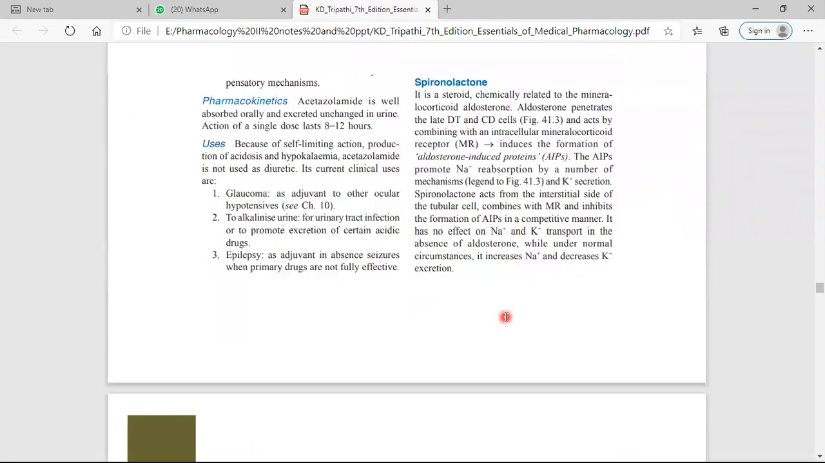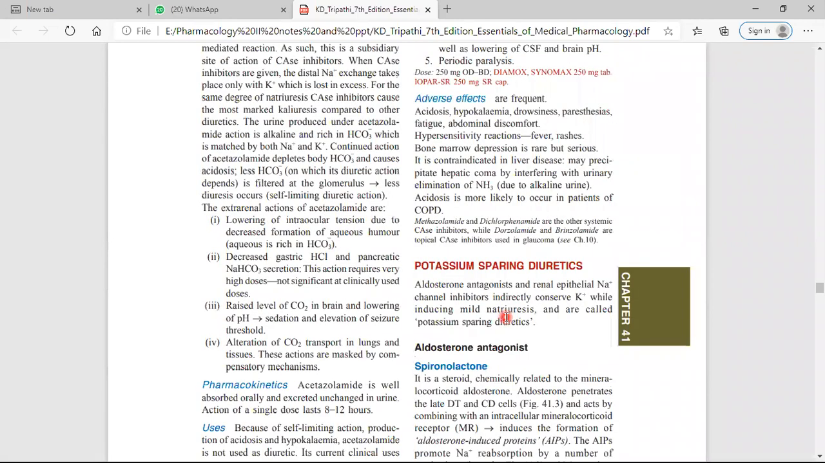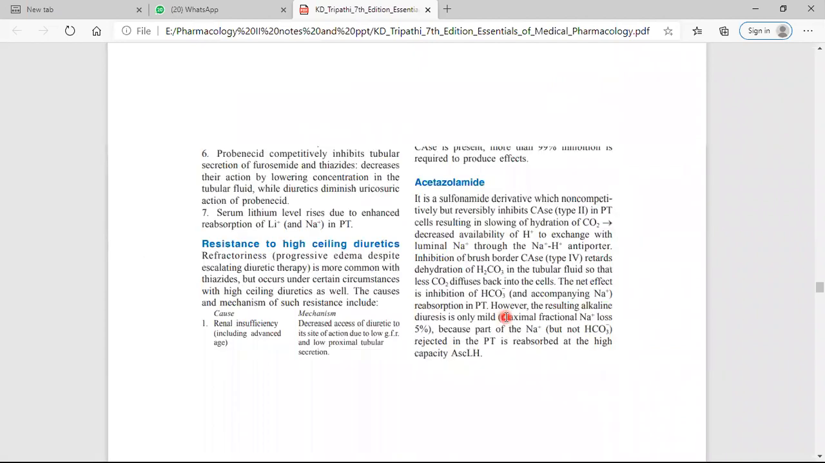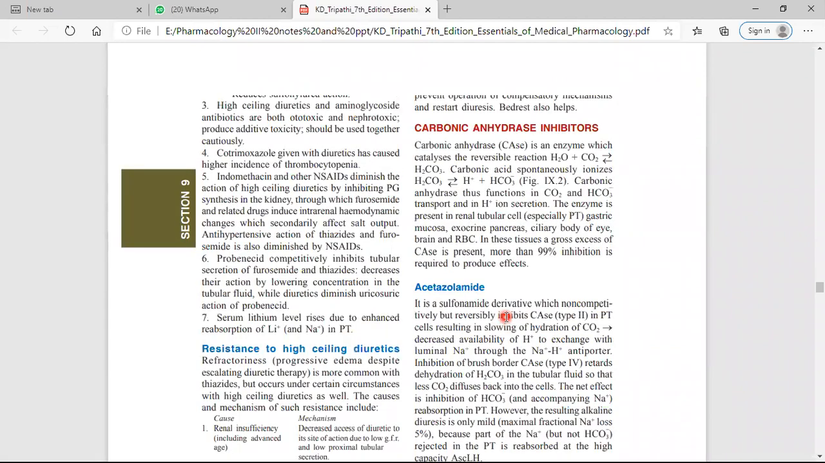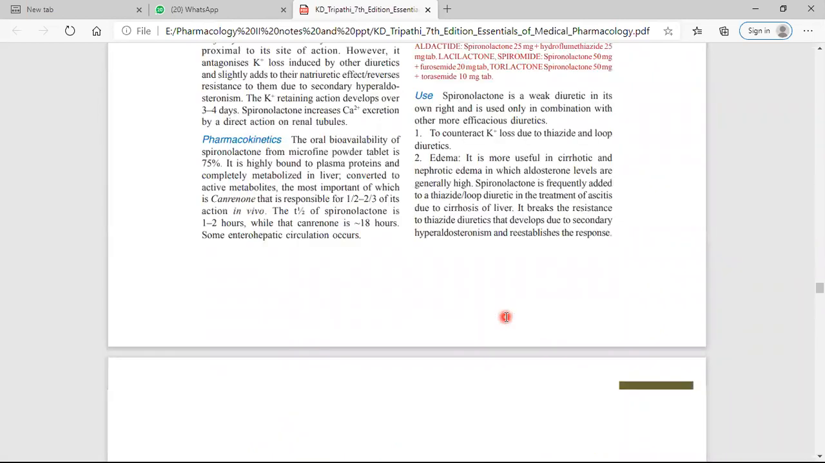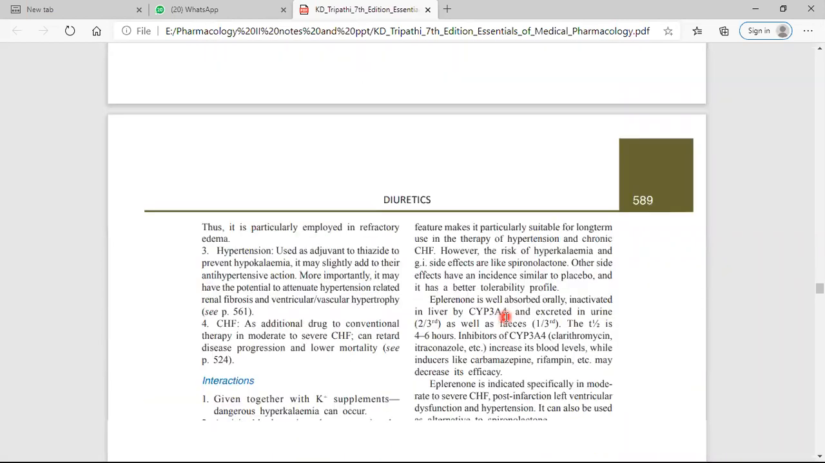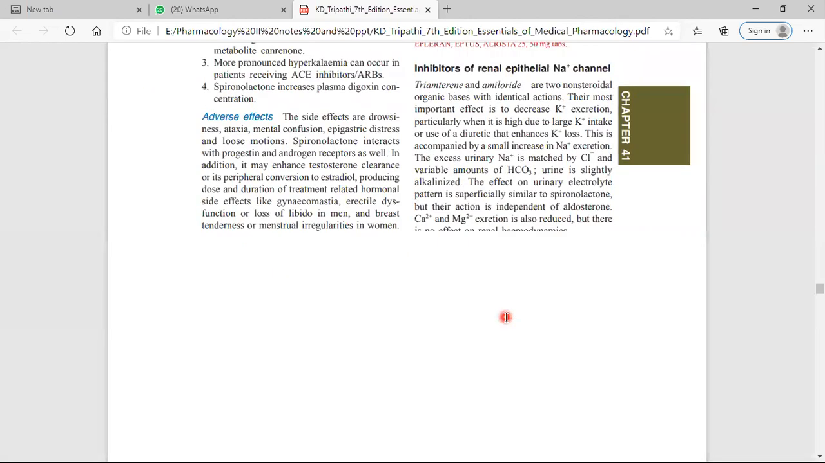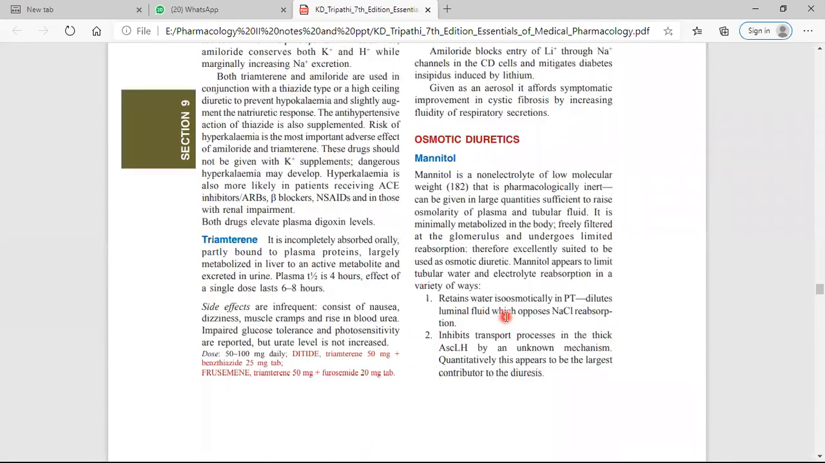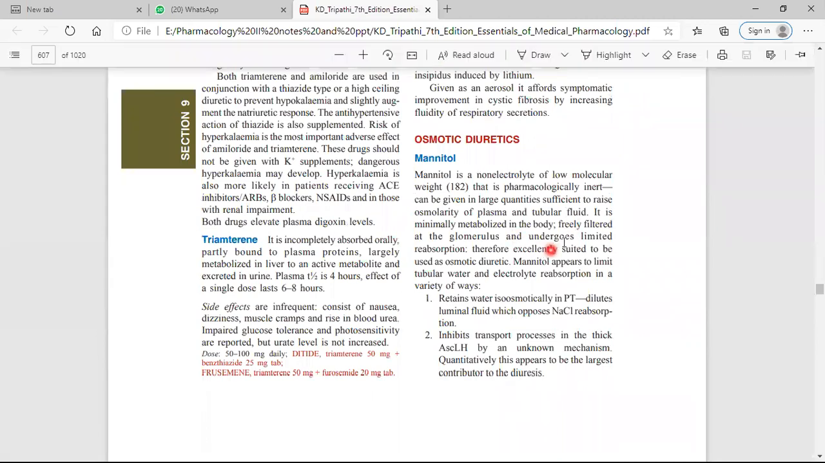This is a very important topic in relation to the GPAT examination, because these questions are generally asked in the GPAT examination. I think this question is asked: which one of the following is false regarding osmotic diuretics? Because simply they are minimally metabolized in the body, freely filtered in the glomerulus, and undergo limited reabsorption. Also asked: is it an electrolyte or non-electrolyte, a pharmacologically inert substance.